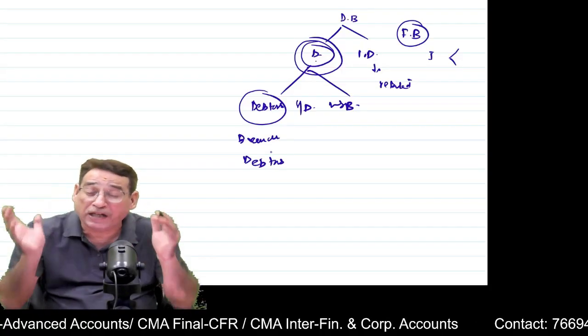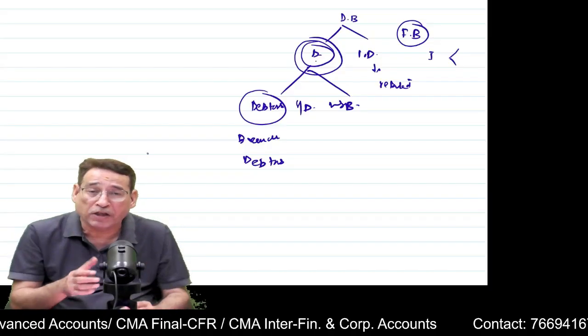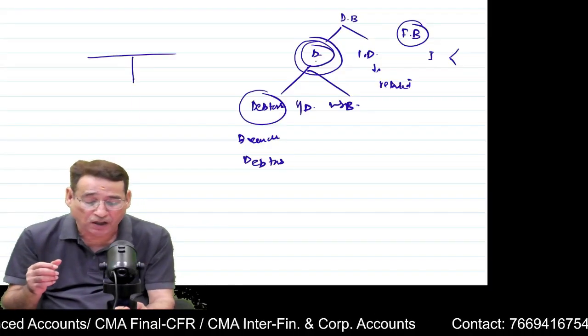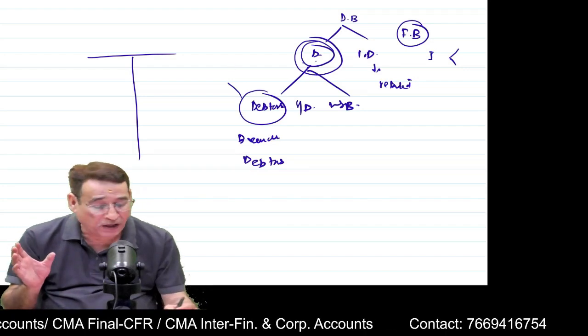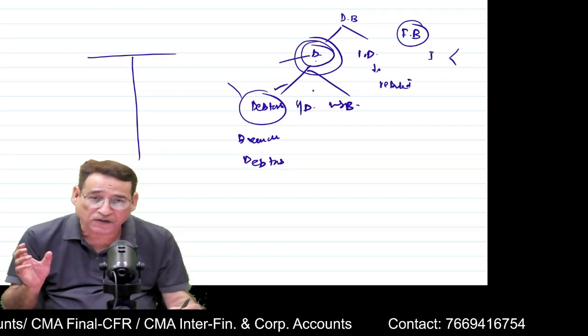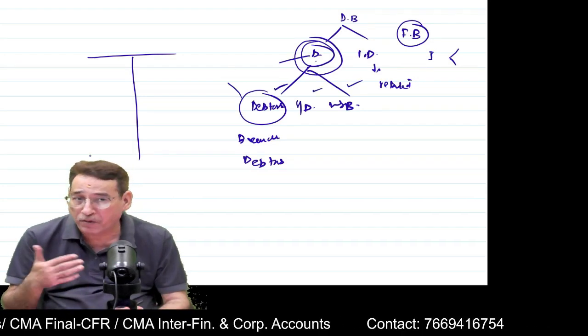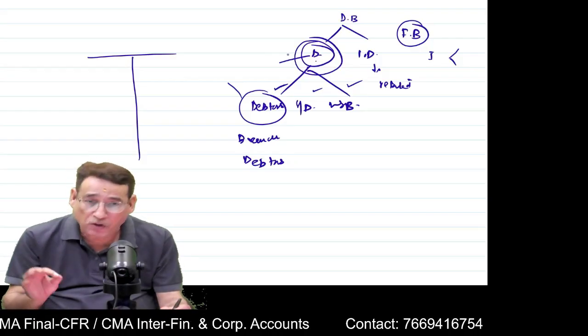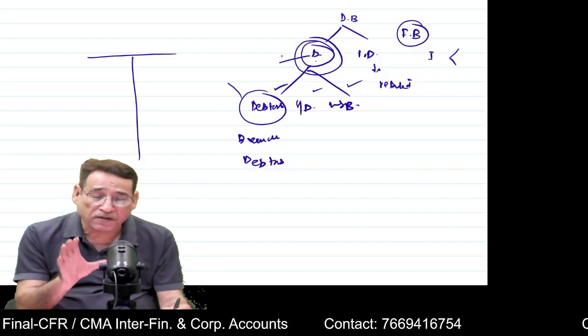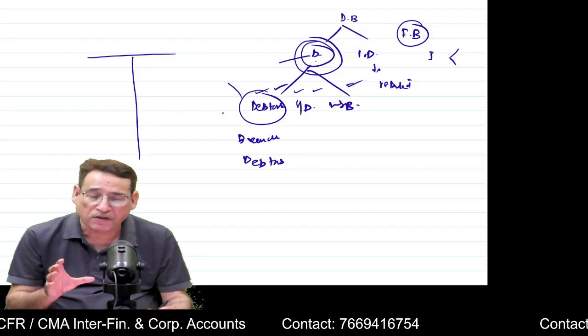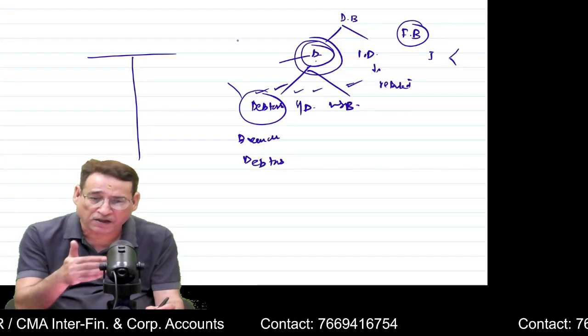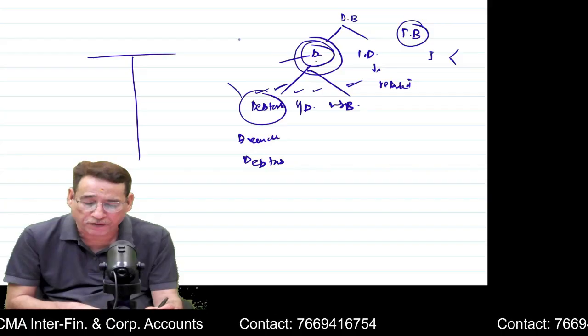Now you try to recap. Close your eyes and try to recap how you used to prepare the branch account. First of all, you need to understand that under dependent branches, we have 3 systems: debtors system, stock and debtors system, and wholesale branch system. And I told you that whatever system we follow, all these are incomplete accounting systems and the entire accounting is done in the books of the head office, isn't it?